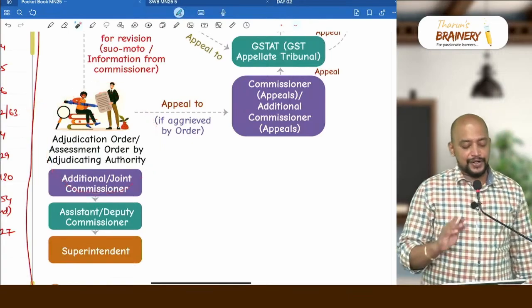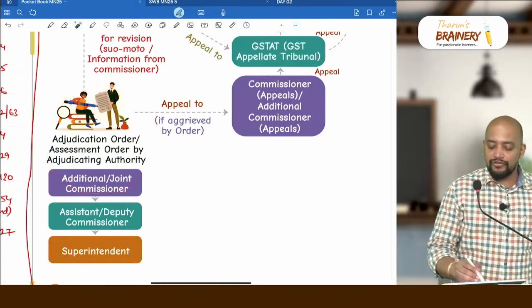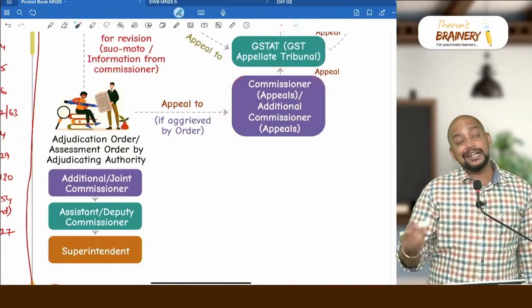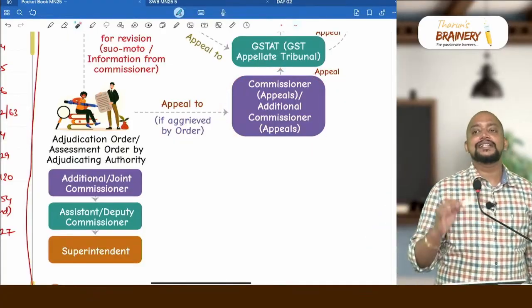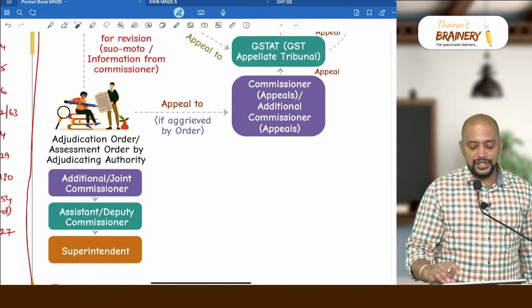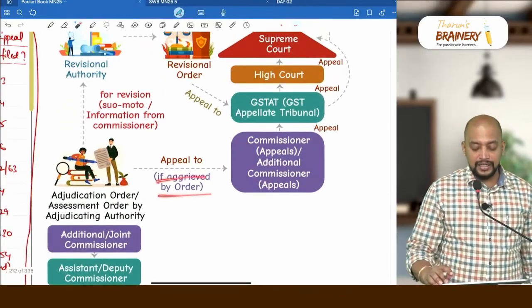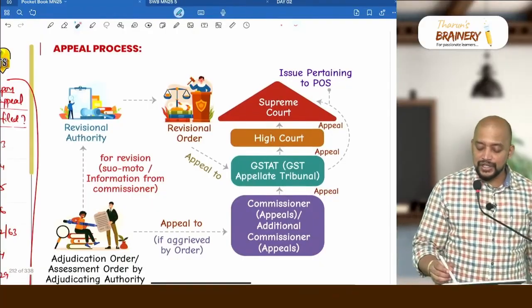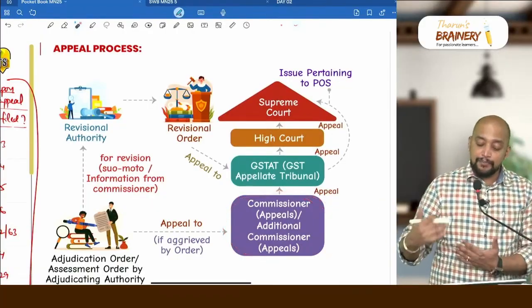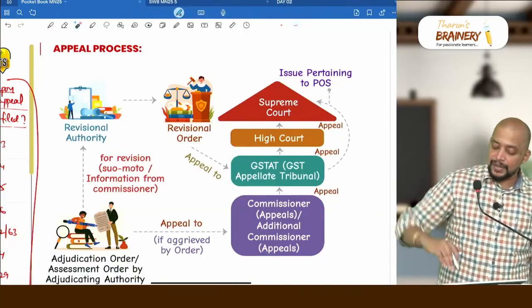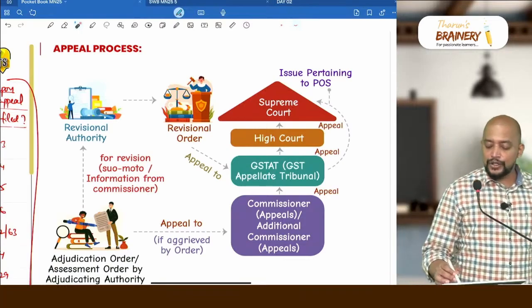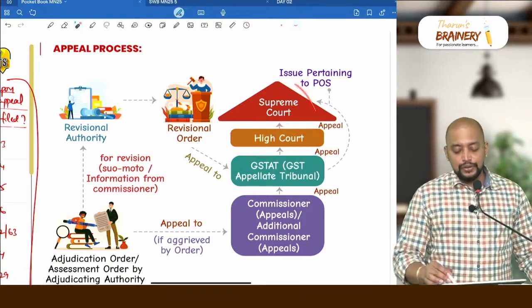Now the adjudicating authority passed an order. Now I can go for appeal. Appeal to whom? Appeal to commissioner appeals or additional commissioner appeals. In income tax we have only CIT appeals, but here we have two, commissioner as well as additional commissioner appeals, if aggrieved by the order. Thereafter, what will commissioner appeals or additional commissioner appeals do? They will give the decision, they will give the ruling, and based on that we can go for further appeal to GST-80, and again from there we can go for further appeal to High Court and thereafter to Supreme Court.